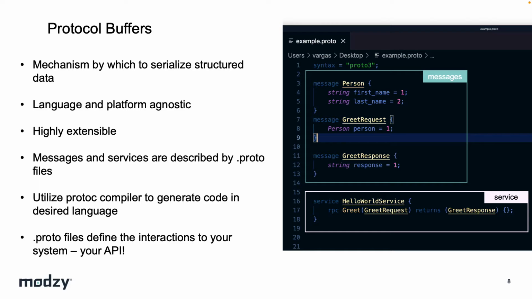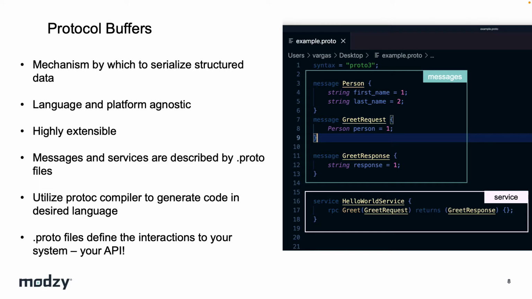These proto files are hugely important. These become your API contract. This is what you will be disseminating out to the developers in the broader space to interact with your system. So you have to be very careful and pay very close attention to how you define your proto file, because again, this is what you're sharing out to the world, and this is how the world is going to start interacting with your system. So with a fully defined proto file, we use what's called the protoc compiler.